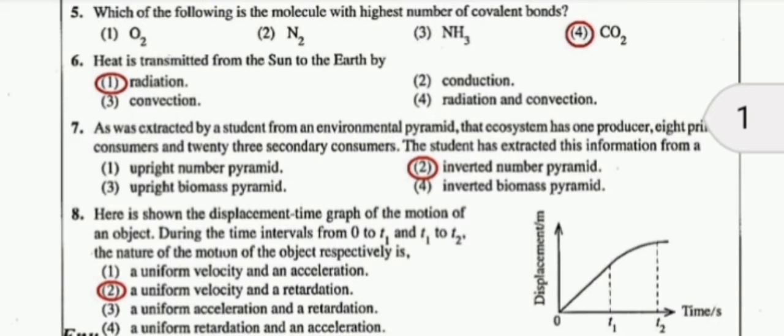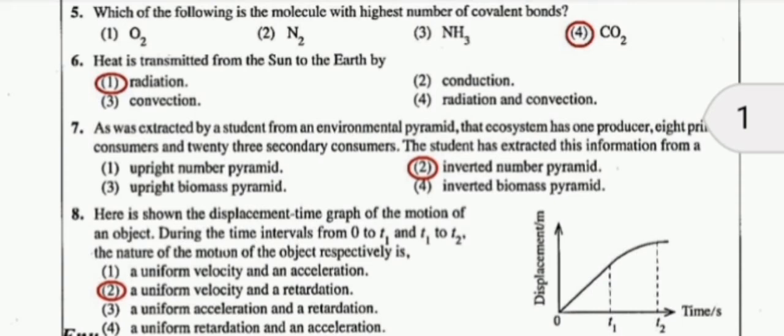Here is shown the displacement-time graph of the motion of an object during the time intervals from 0 to t1 and t1 to t2. The nature of the motion of the object respectively is? This question is based on the DT graph. Given four options, we have to select the correct option for the above data. This graph started from 0. That's why we can say 0 to t1